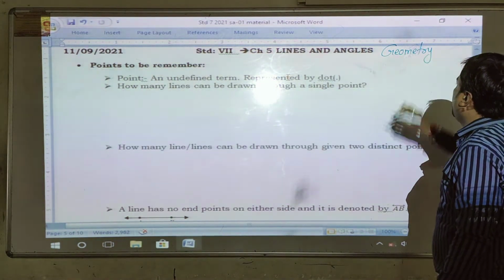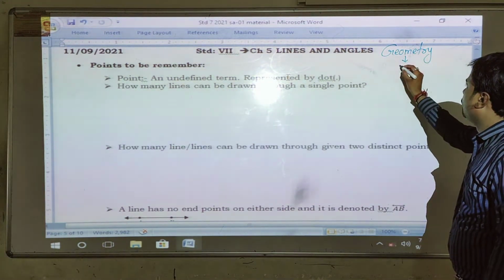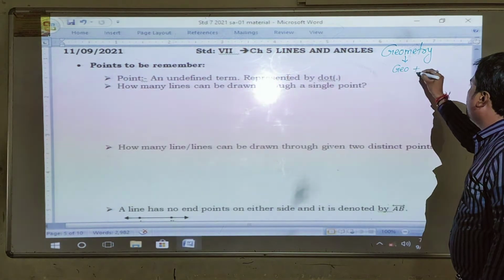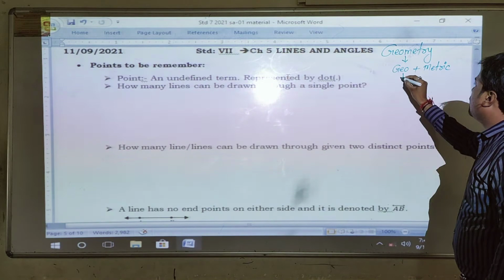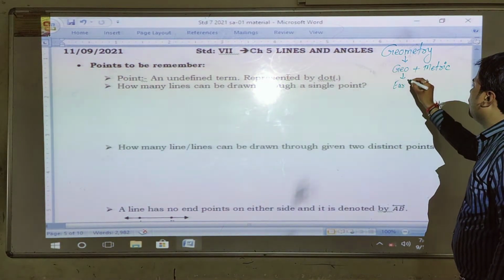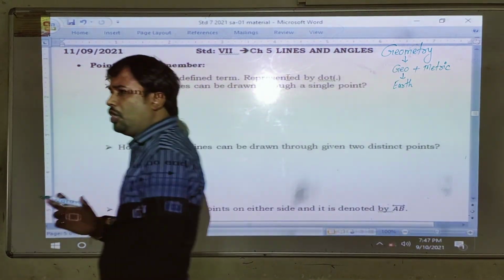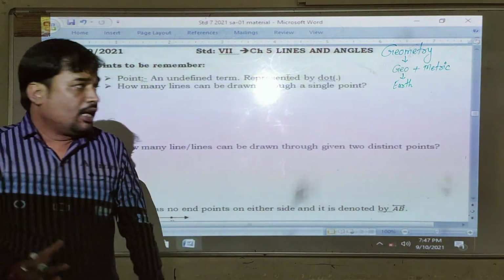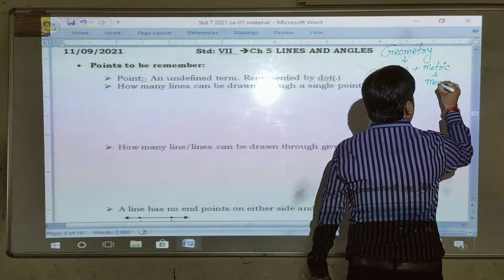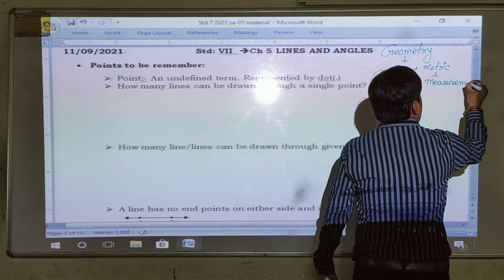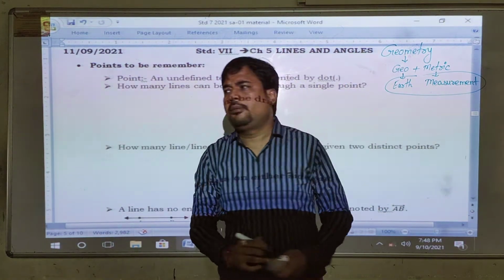Geometry is divided into two words, that is geo plus metric. Geo means earth. Right? Geography. A similar word comes in SS. That is, geo means earth. Right? And metric means measurement. What does metric mean? Measurement.